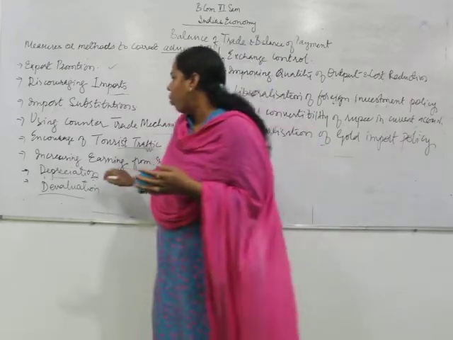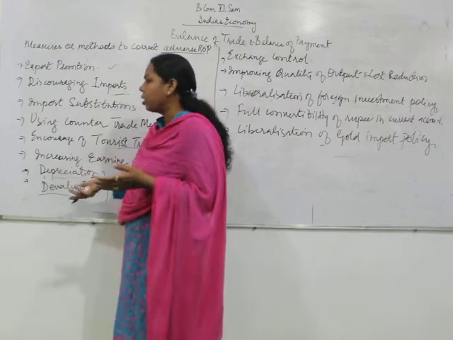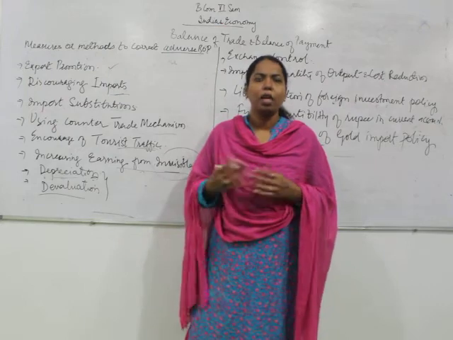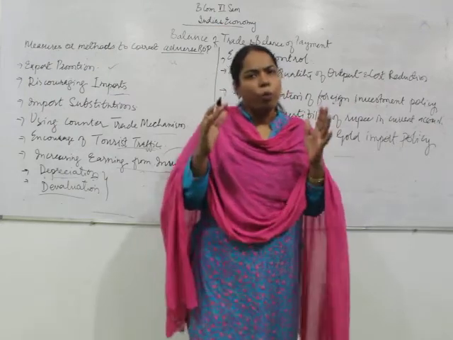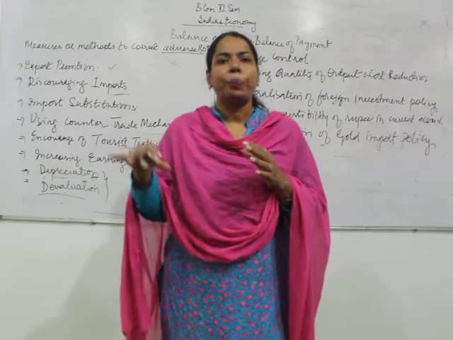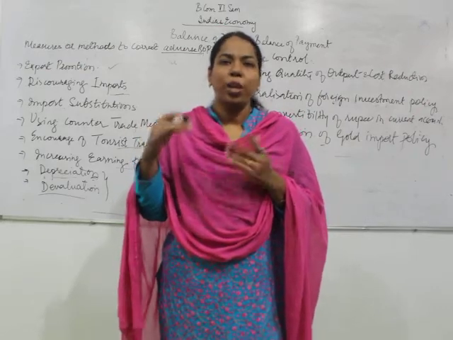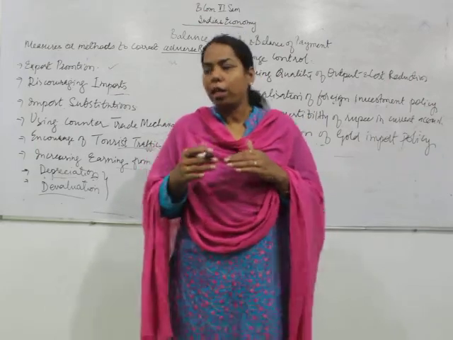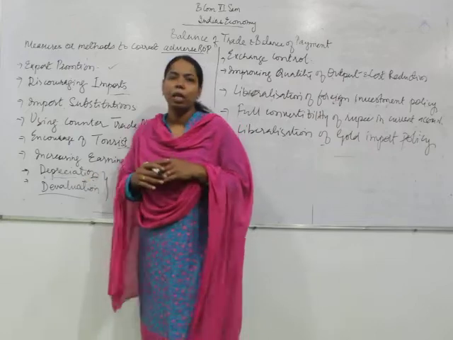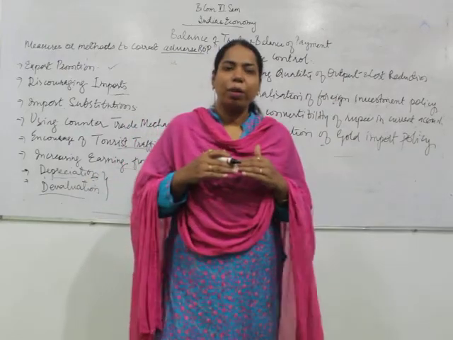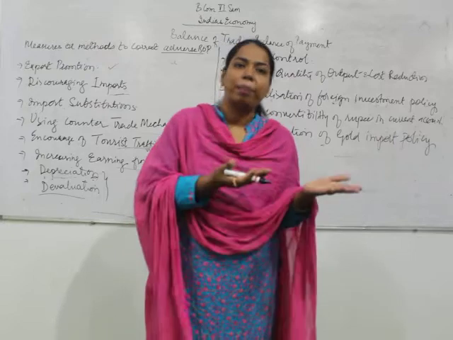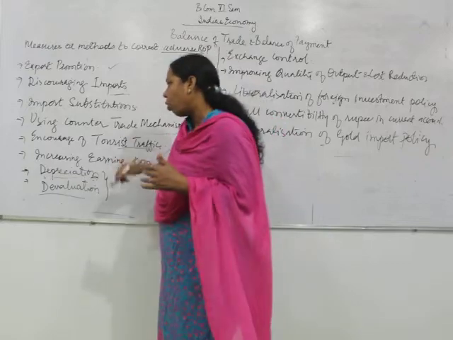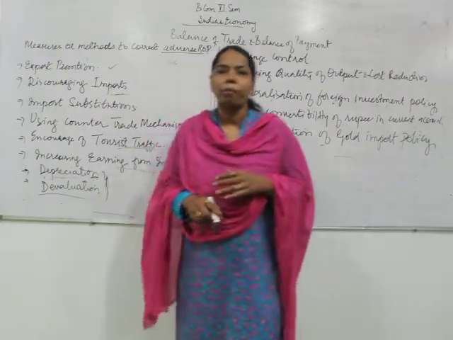So via both these situations, the depreciation of the currency or the devaluation of the currency, what happens basically is the exports become cheaper and imports become costlier. So if depreciation or devaluation of the currency takes place, our exports become cheaper, so more and more exports will take place. Similarly, imports will be restricted. So these two measures can also be adopted to improve the balance of payment position.